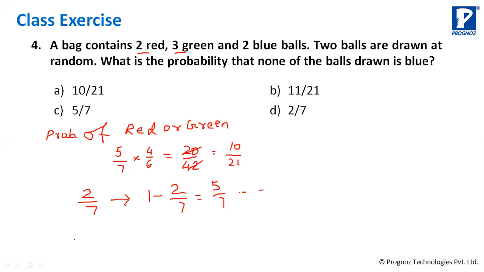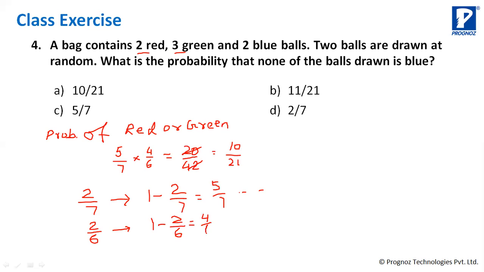Okay. Second time when you go, now you have not taken out blue. You have calculated the probability of not getting blue. So again, blue is already there. But you have taken out another ball which is green or red. So now again, blue is how much? 2 is already there. But total number of balls is only 6 because one ball has been taken out, which can be either green or red. So 2 by 6 is the probability of getting blue second time. So what is the probability of not getting blue second time? 1 minus 2 by 6 is equal to 4 by 6.